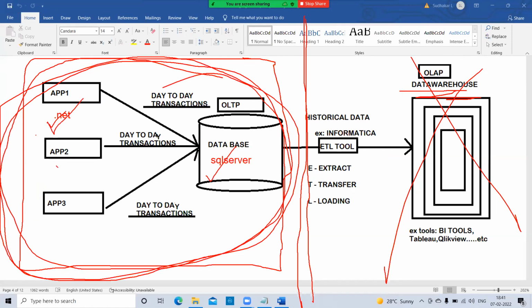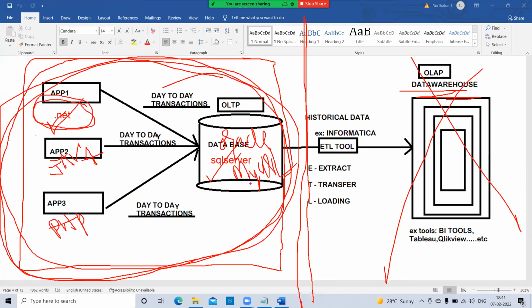This app may be developed using Java or PHP, any technology. These first interact with the TPs, either SQL Server, Oracle, or MySQL, so they will be communicating here. For example, .NET people are there.